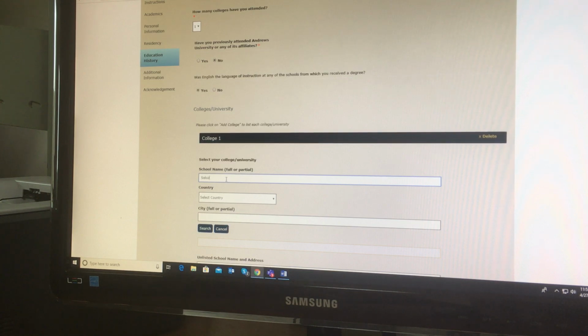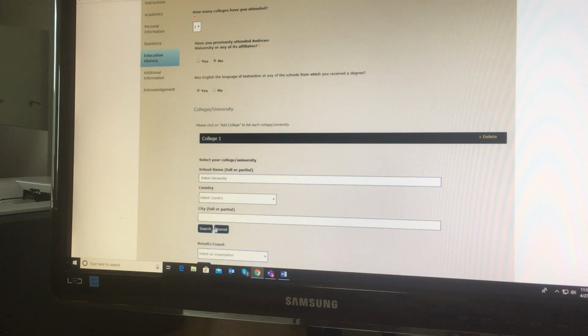S-O-L-U-S-I. Okay, I thought it was Z. Solusi University. Now, when you type the university, you will ask the internet to search for you. Can you see over here? You have to search for the university.